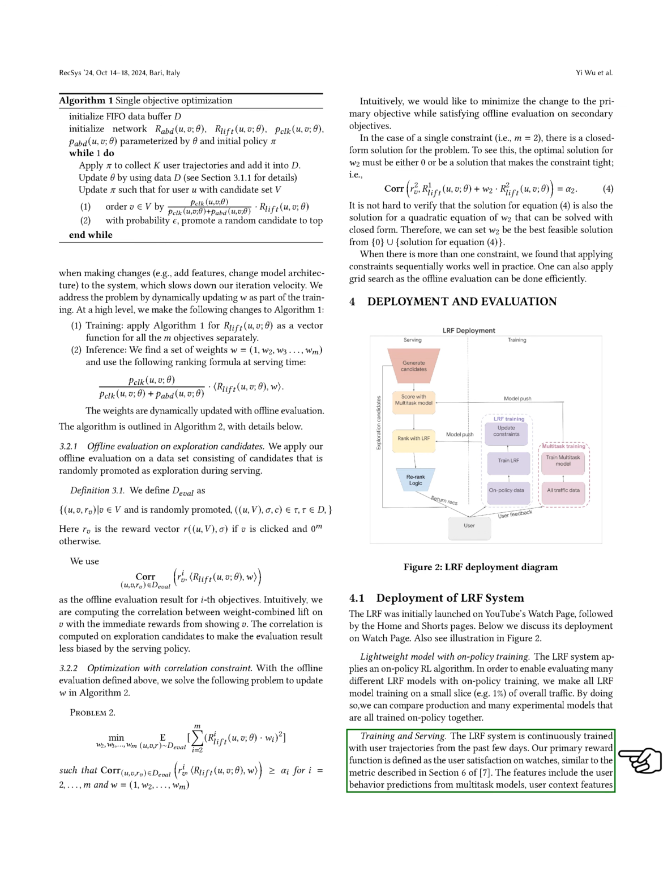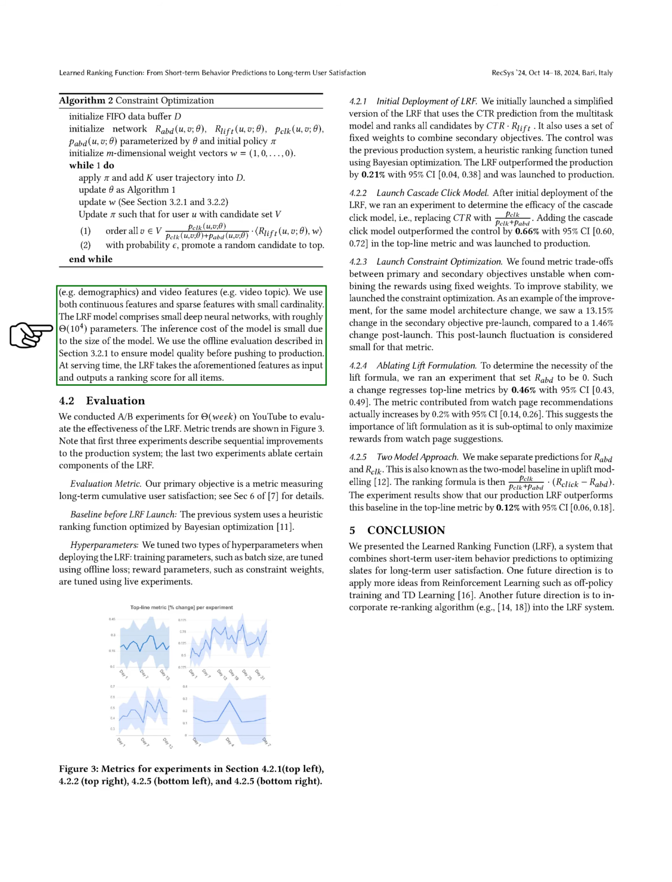The LRF system continuously learns from user interactions over the past few days, with user satisfaction as our main reward metric. We incorporate user behavior predictions, demographic information, and video features into our model, which consists of small deep neural networks with around 10,000 parameters. The model size keeps inference costs low, and we ensure its quality through offline evaluations before deployment. During serving, the LRF processes the input features to generate ranking scores for all items.